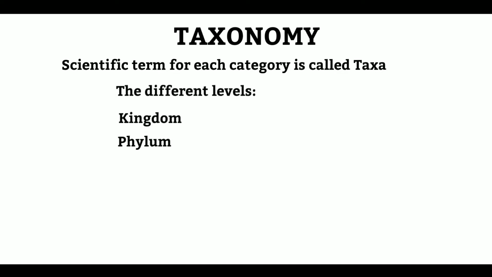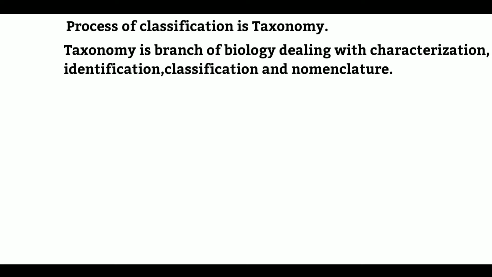Kingdom, phylum, class, order, family, genus, species represent the different levels. Based on the characteristics, all living organisms are classified into different taxa. This process of classification is called taxonomy. Taxonomy is defined as a branch of biology dealing with characterization, identification, classification, and nomenclature.